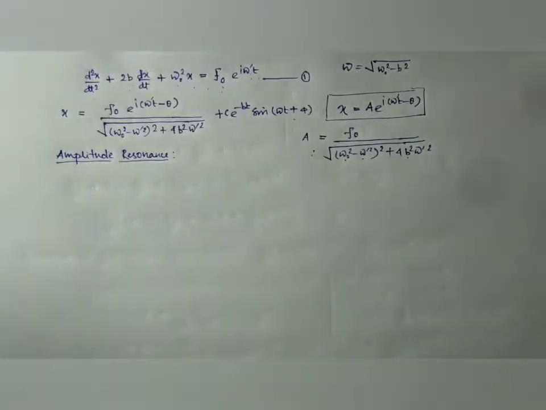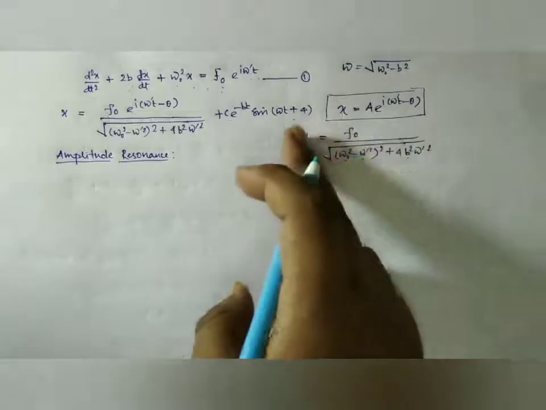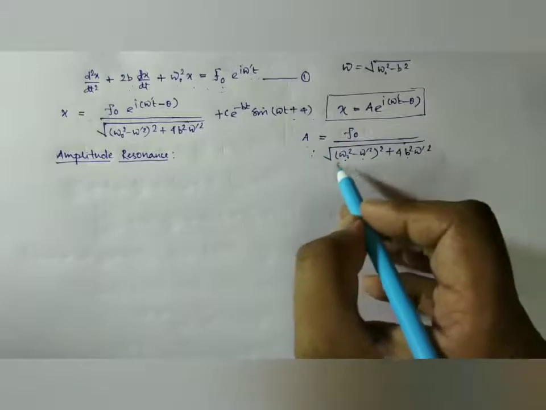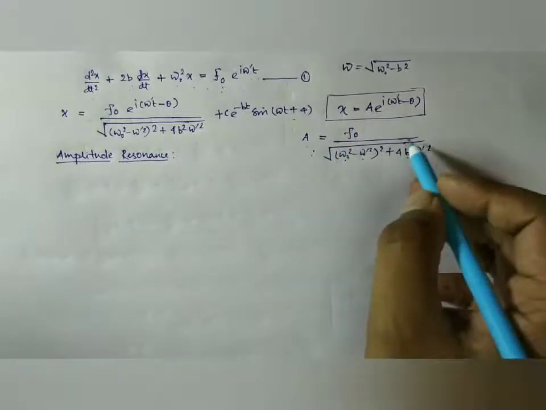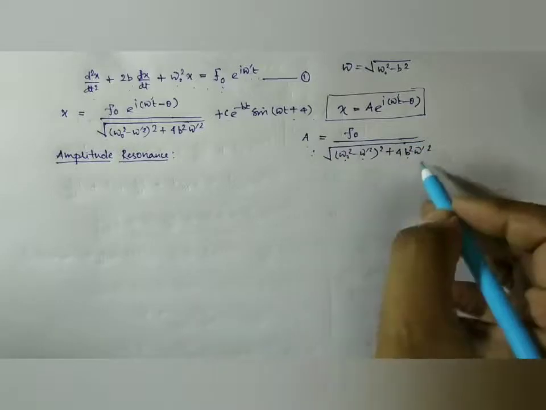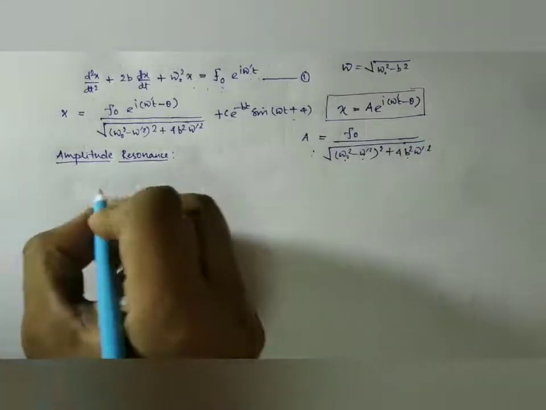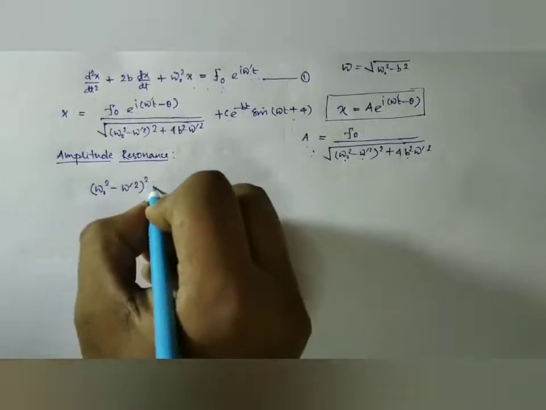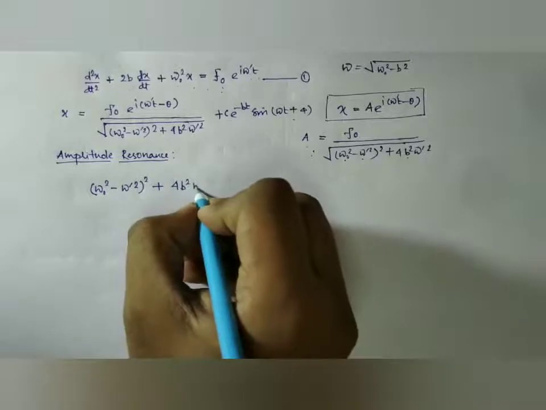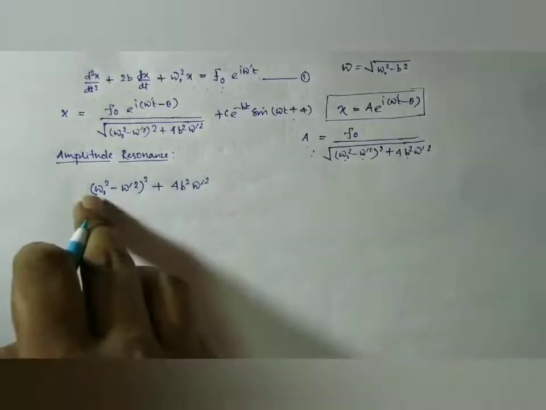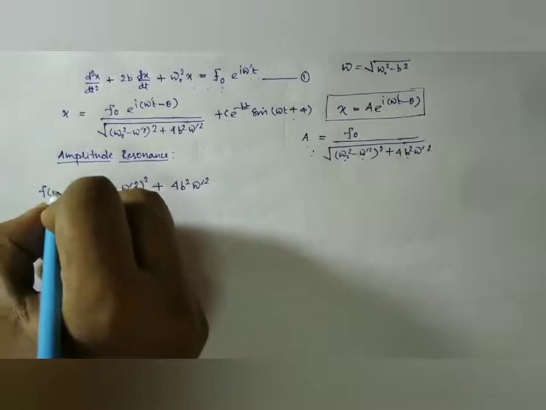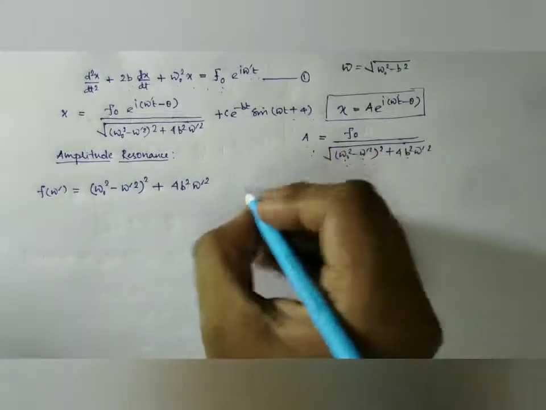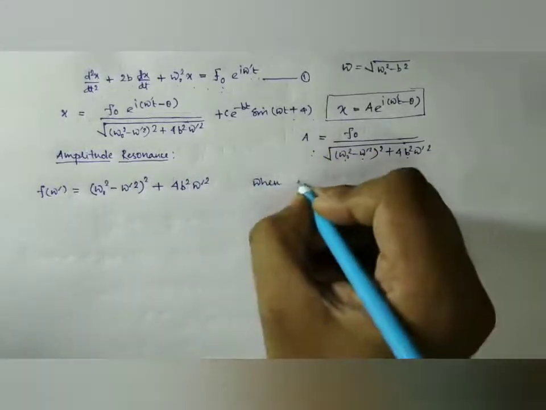Now from this expression of amplitude, it is clear that it will be maximum when this term is minimum. If we write the term f = (ω₀² − ω'²)² + 4b²ω'², this is a function of ω', because ω₀ and b are constants.